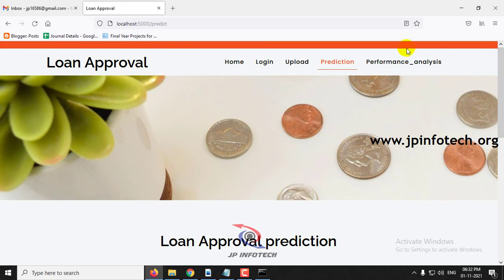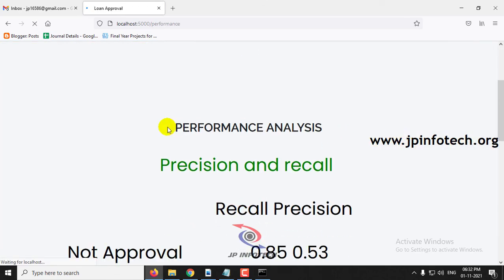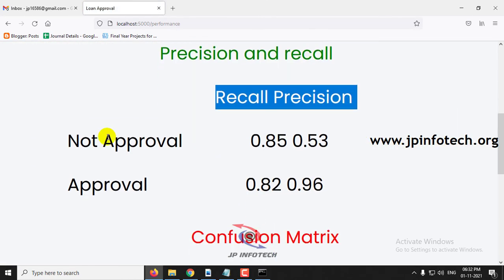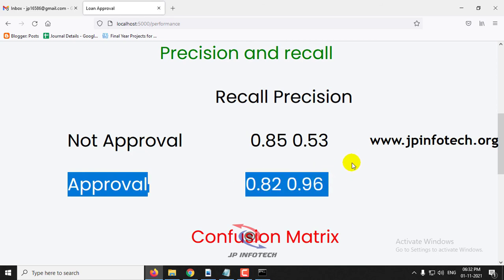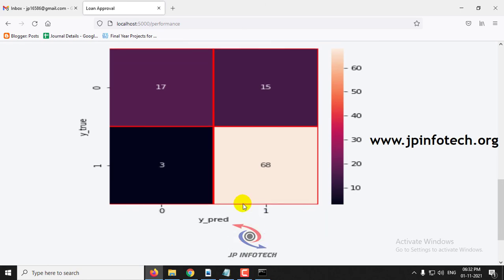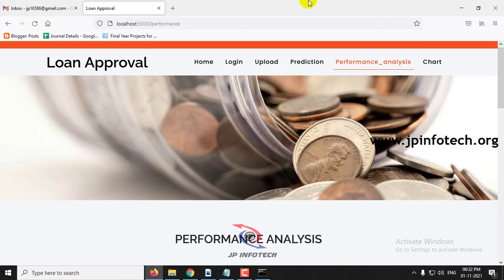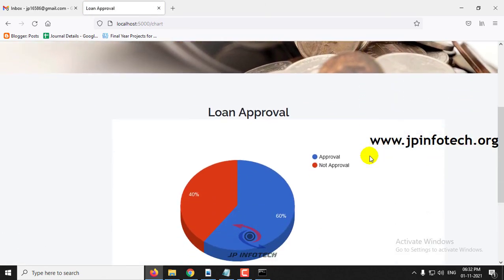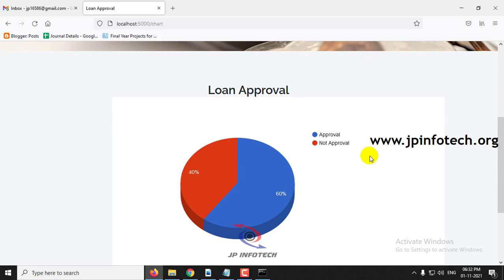Now let me navigate to the performance analysis part. Just click performance analysis. In the performance analysis part, you can see the precision and the recall values for both the approval and not approval cases, and you can see the confusion matrix. Now let me go to the chart part. In this chart you can see a static chart because we have not used any database, as mentioned earlier. This chart has been depicted from the dataset that we trained with, which consists of around 60% approval and 40% not approval.